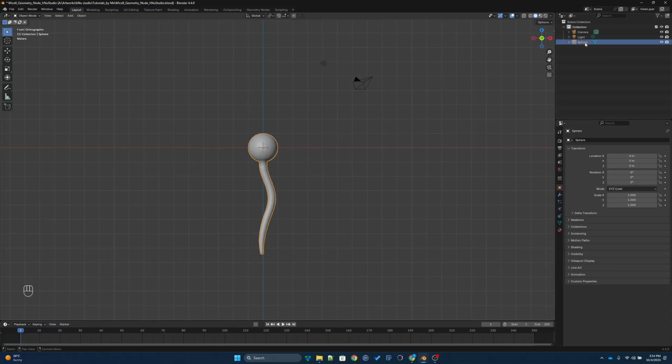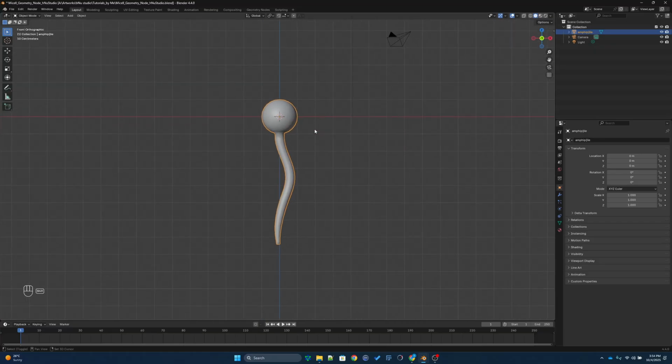I'll just rename this to molecule or whatever name you want to give. It doesn't matter, but for the sake of organization, I'll have a name.